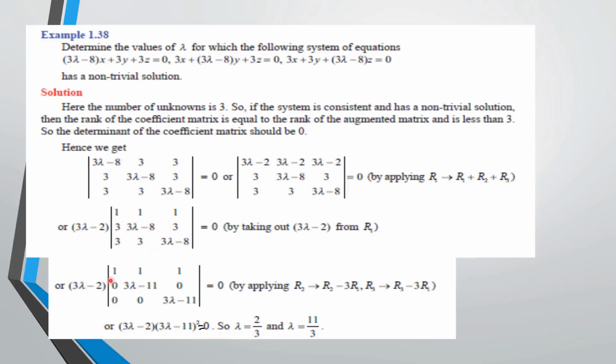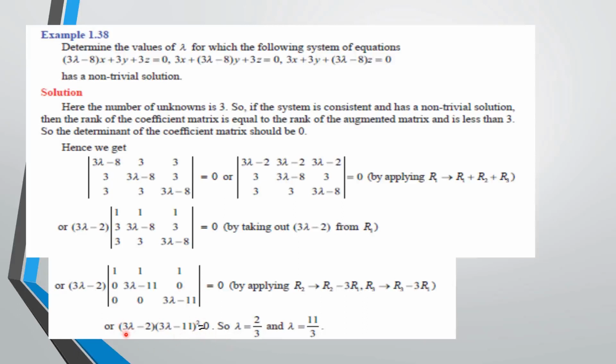Then to simplify R2 and R3, we make the first two elements of R2 and R3 0 by using R1. Then we find the determinant value for this and equate that answer with 0. That is, we will get (3 lambda minus 2) into 1 into (3 lambda minus 11) the whole square. Other terms are 0, that is equal to 0.